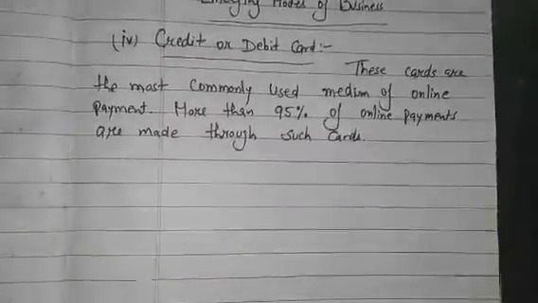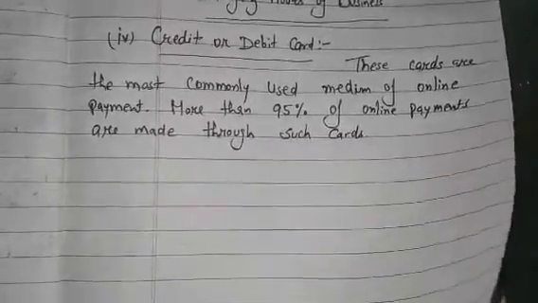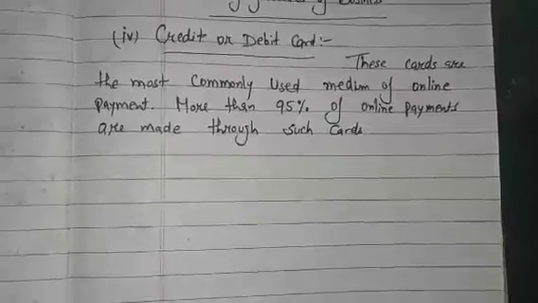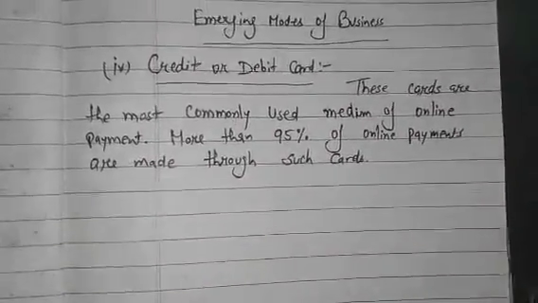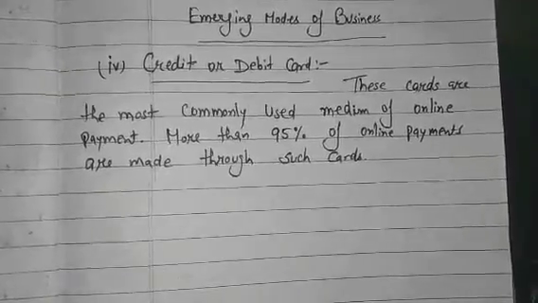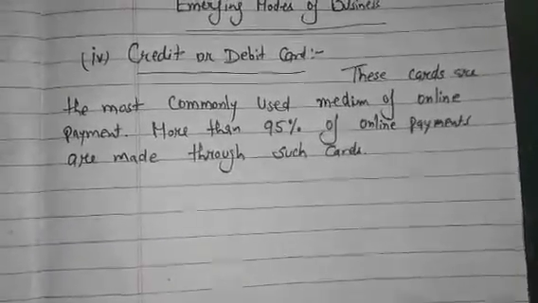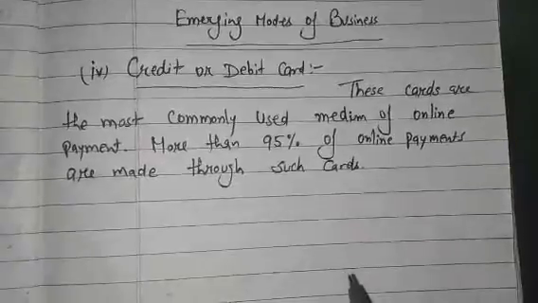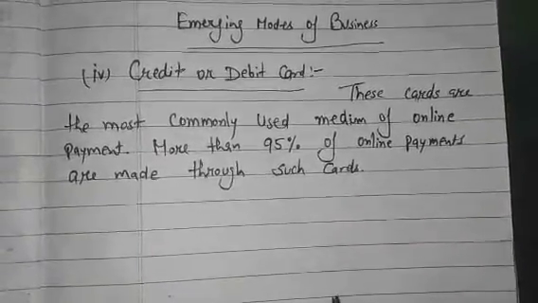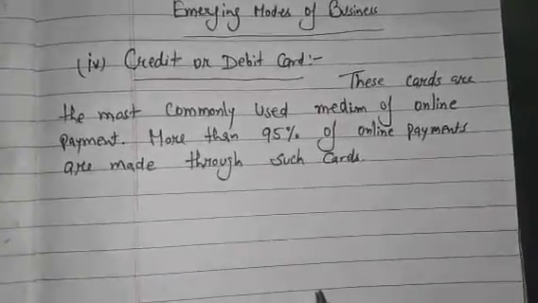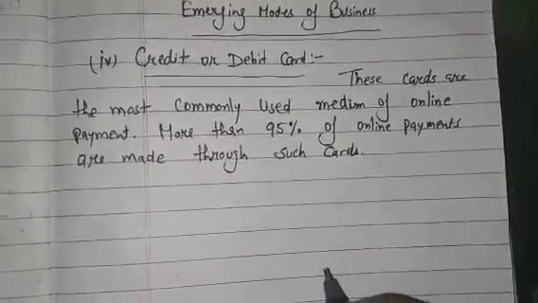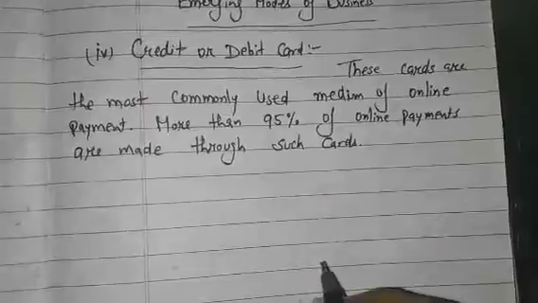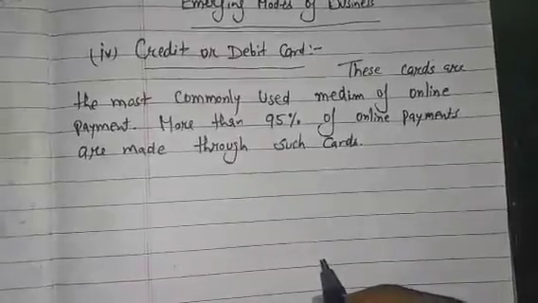When the amount has been paid by the card issuing bank, it later recovers the amount from the buyer. Credit means udhar. The payment is paid by the bank of that card, and then the bank can recover the amount from the buyer. That is based on the credit card.